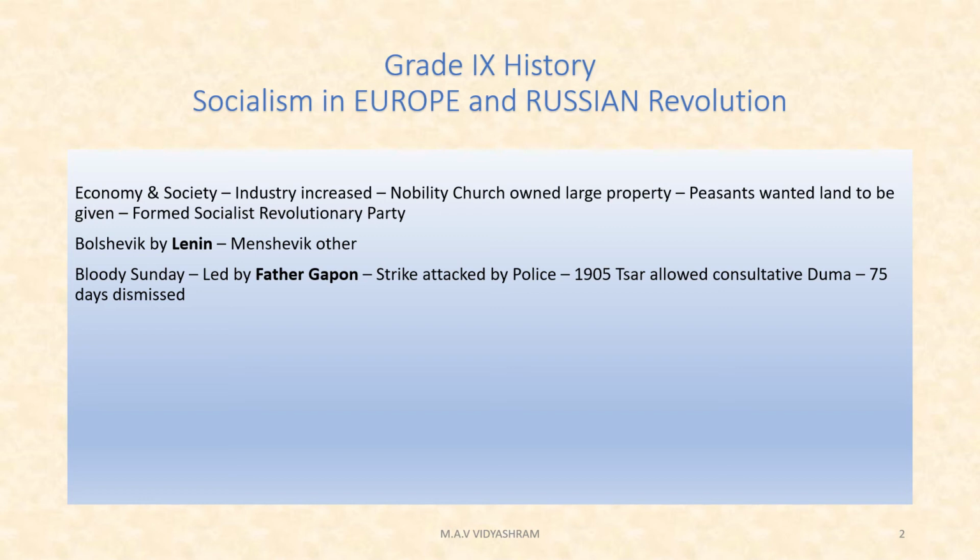Who owned the land? The nobility, the crown, and the Orthodox Church owned large properties. The nobles got their power position through their services. The Russian peasants wanted the land of the nobles to be given to them, so they refused to pay the rent, and even murdered the landlords.